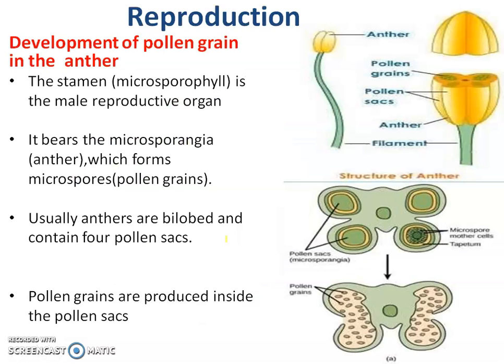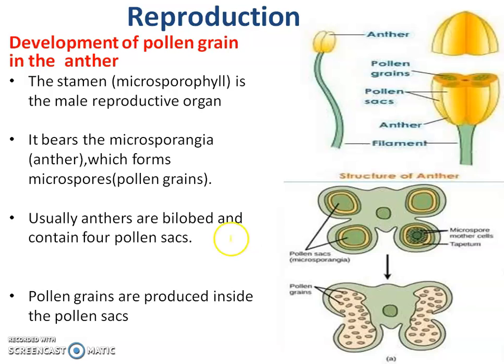Then development of pollen grains in the anther. The stamen is a male reproductive organ. It bears microsporangia, or the anther. This anther bears microspores or the pollen grains. Pollen grains are transferred from one plant to the other, from one flower to the other.